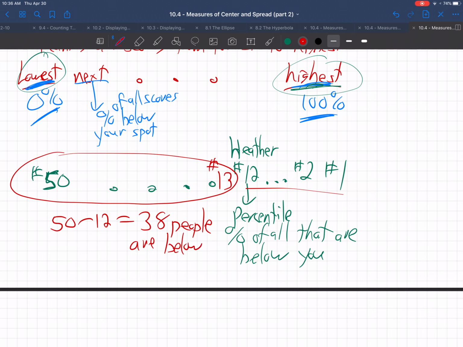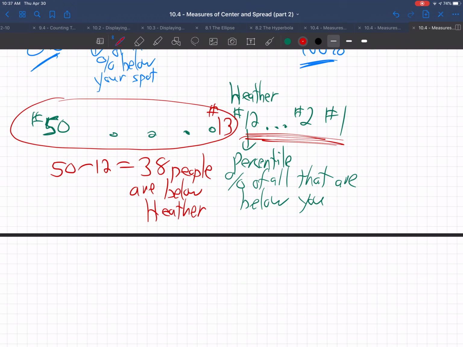38 people are below Heather. There's the top 12, Heather's at number 12, and then there's 38 people below her. 38 plus 12 is 50. So what percentage are below Heather? 38 out of 50 students. If you divide that on your calculator, you'll get 0.76. Change that to a percentage, 76%. So 76th percentile, that's Heather's ranking.